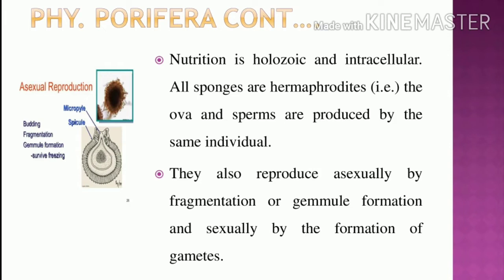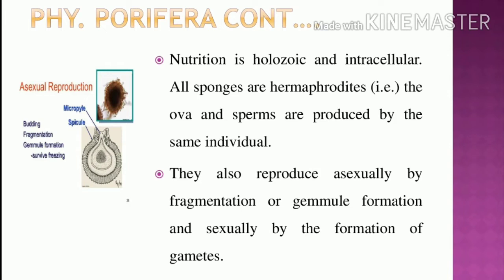That is asexual. And another one is gemmule formation. See the diagram. This is a round structure with a micropyle. The gemmule is nothing but a food store, so in unfavorable conditions they surround the food.